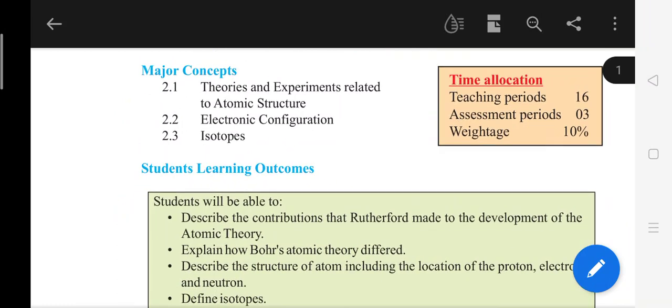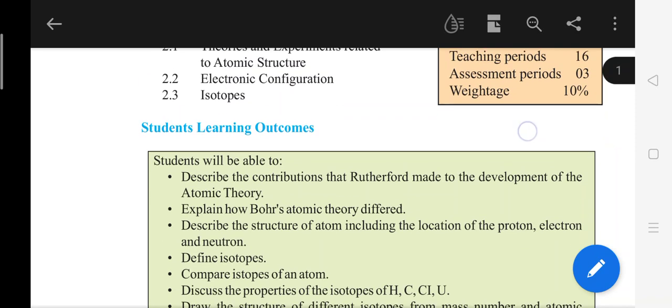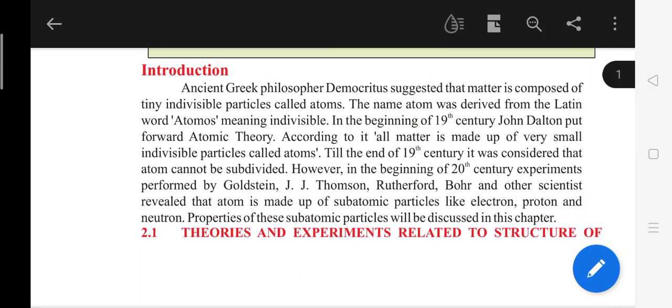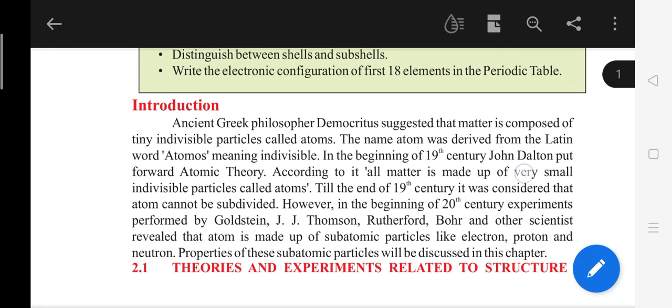Second unit we will start, and in this unit we will know about the basic theories about structure of atoms and how we know the structure of atom. As we know that atom is a very tiny particle. So in this chapter we will study about the discovery of atom and structure of atom, and how we know the structure of atoms and subatomic particles, proton, electron, and neutron by the scientists from the start to the present.